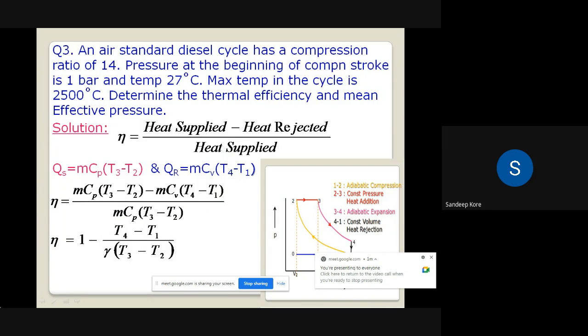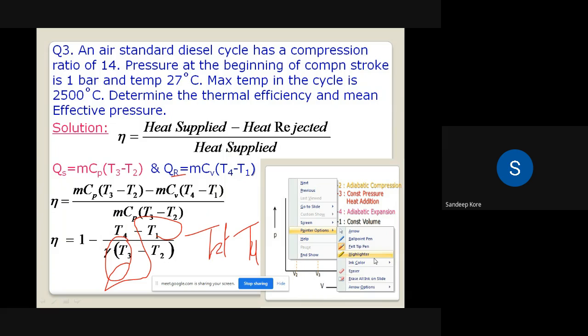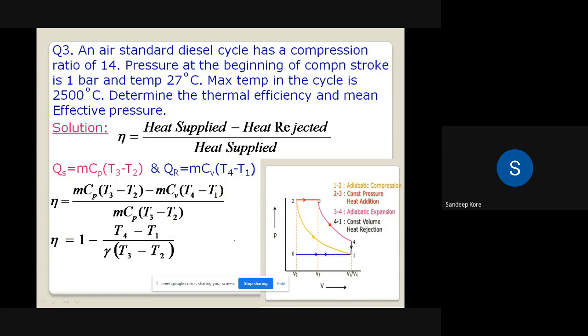So these are the four terms we now have. In this case, we know T1 and we know T3, but we do not know T2 and T4. Now we have to think how to find out T2 and T4. First, how to get T2.